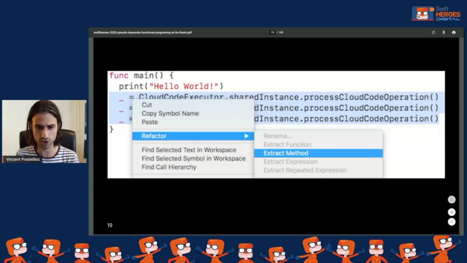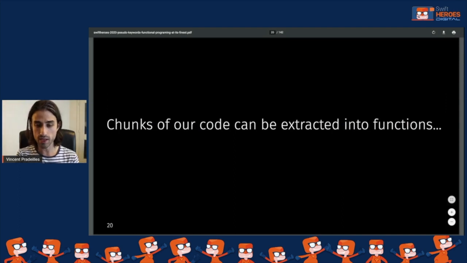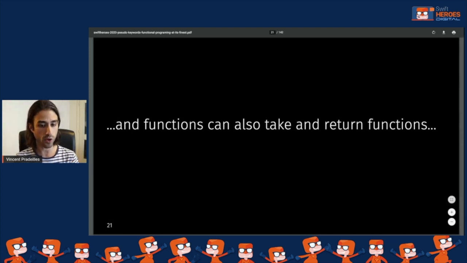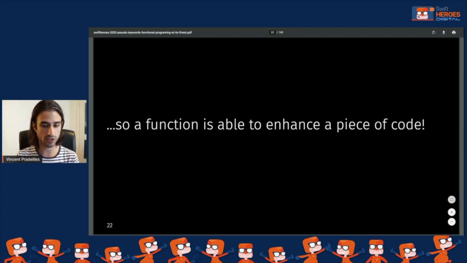And so when you put that information next to the fact that in Swift function types are first-class citizens, you can think that we are able to extract some parts of our code into functions, and we can also write functions that take functions as arguments and return other functions. So when you put it together, you see that we can build a function that is going to be able to enhance an existing piece of code. Now, it's very possible that what I've said sounds very abstract, so we are going to immediately focus on an example in order to really understand what I mean by this idea of enhancing a piece of code.